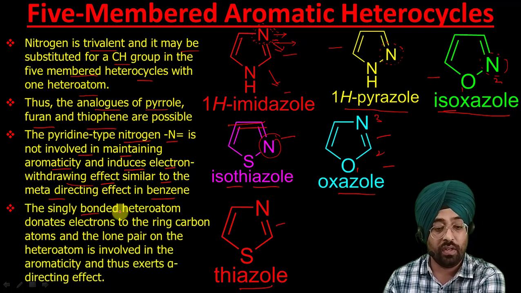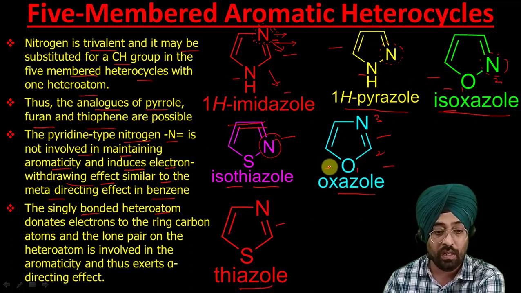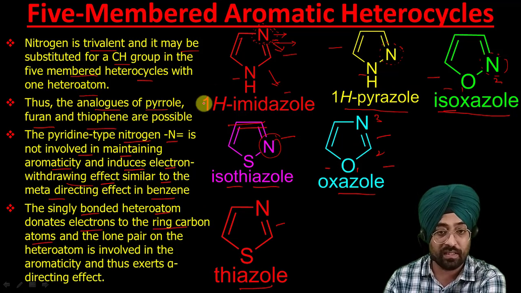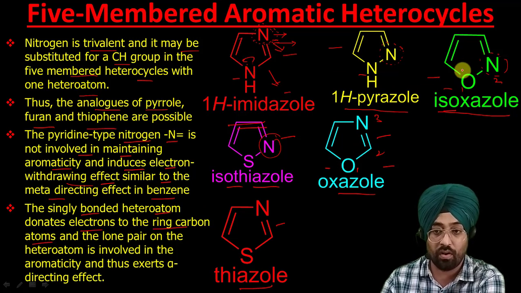And this singly bonded heteroatom donates electrons to the ring carbon, as we have already discussed. It can donate its electrons to retain aromaticity because these electrons are involved in resonance.